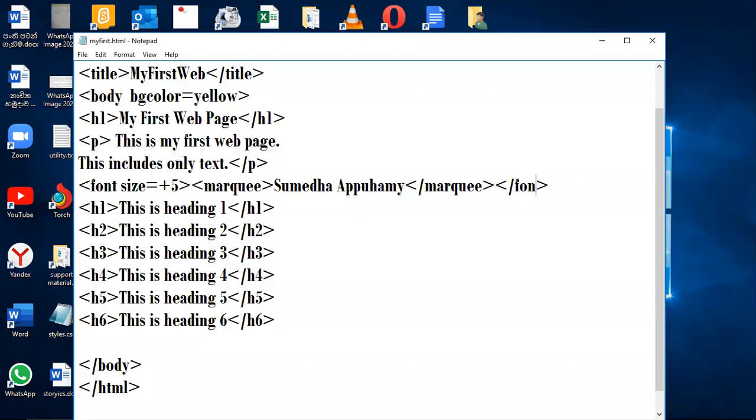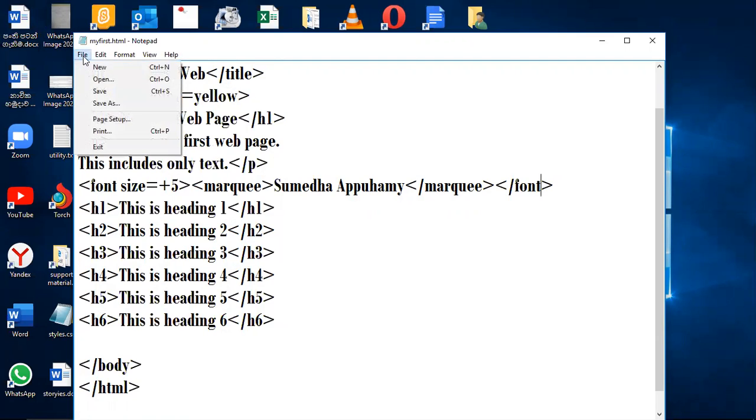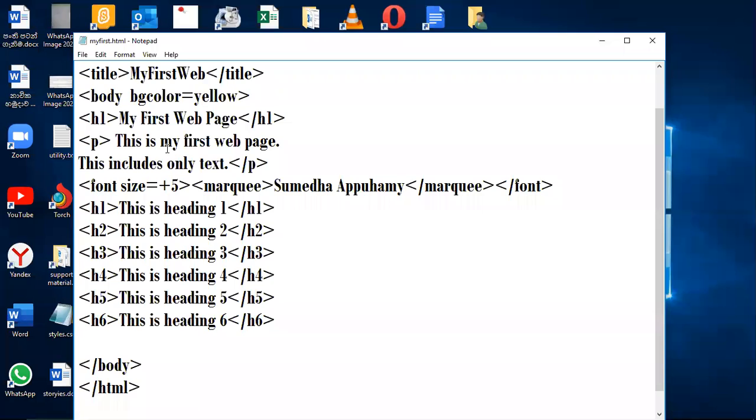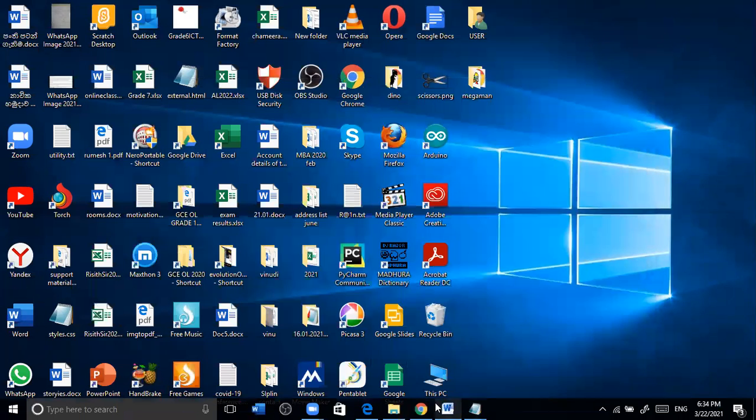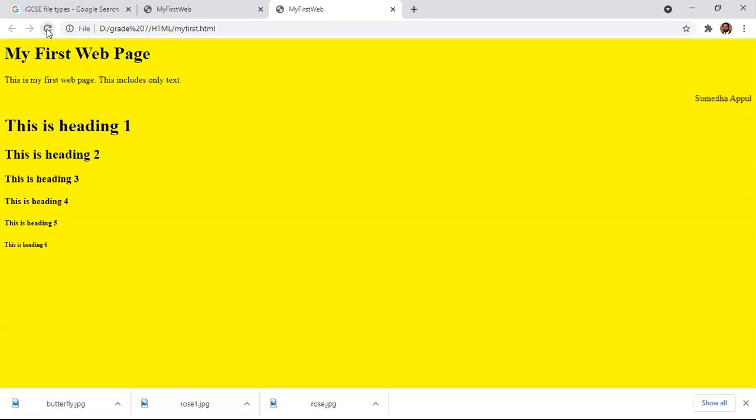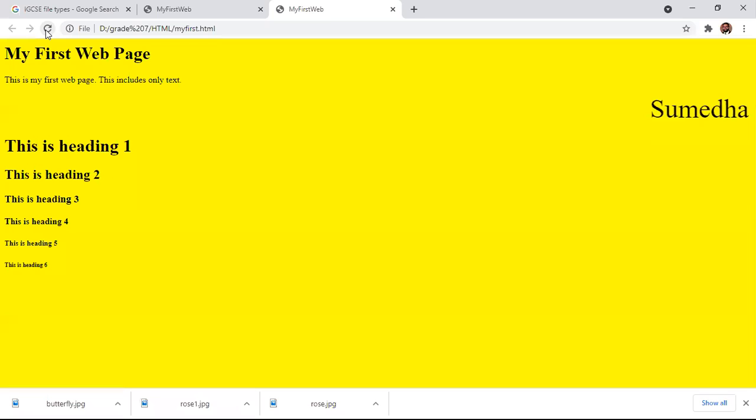Font. So if we don't save it in the computer, we do not get it in the app we are opening. Yes, that's what I want to tell. Now I have saved this one as first.html in Notepad. I have opened this Notepad file with Google Chrome. Now it is supporting the internet. Now look here, it is bigger. It is bigger, right? I want this one.